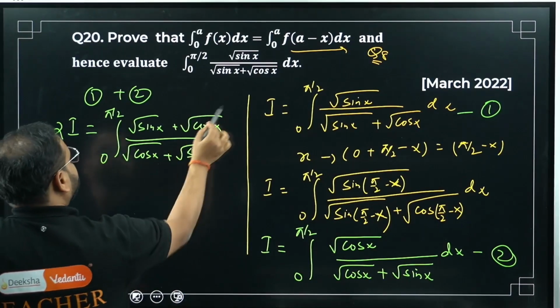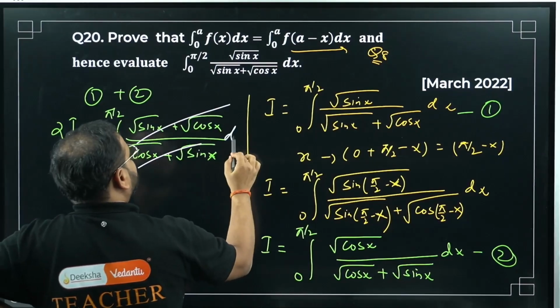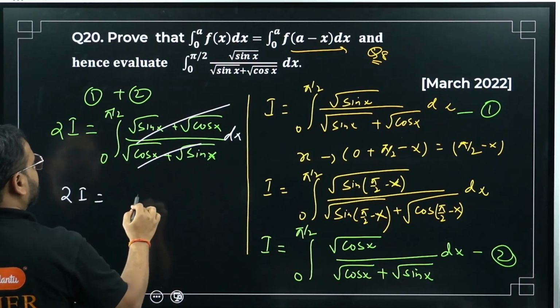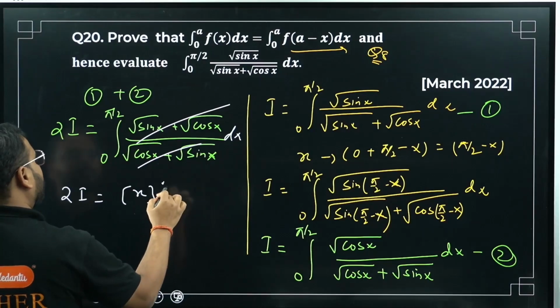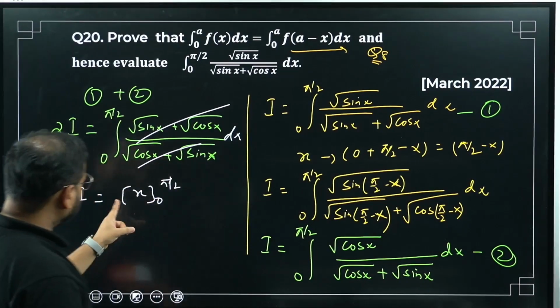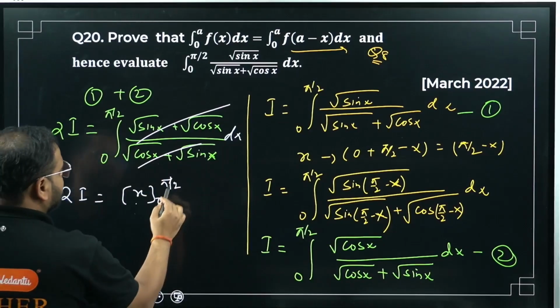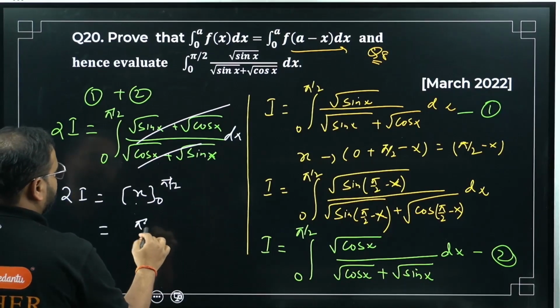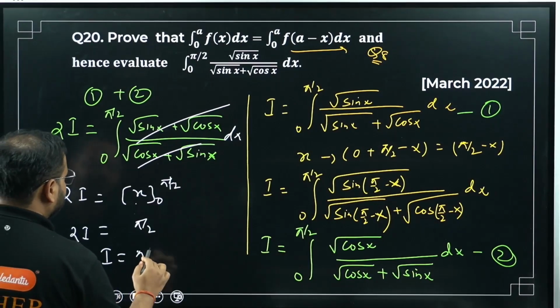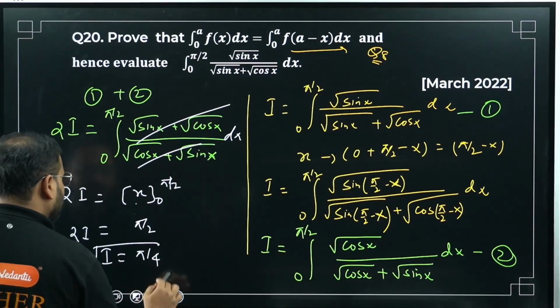Please check. Cancel this. I have only dx left here now. What am I getting? 2I equals the integration of dx. What is that? X, from where to where? 0 to pi by 2. Correct? Integration of dx is x, right? So 0 to pi by 2. Check the answer. Pi by 2 is 2I. What is the I value? I value is pi by 4, sir.